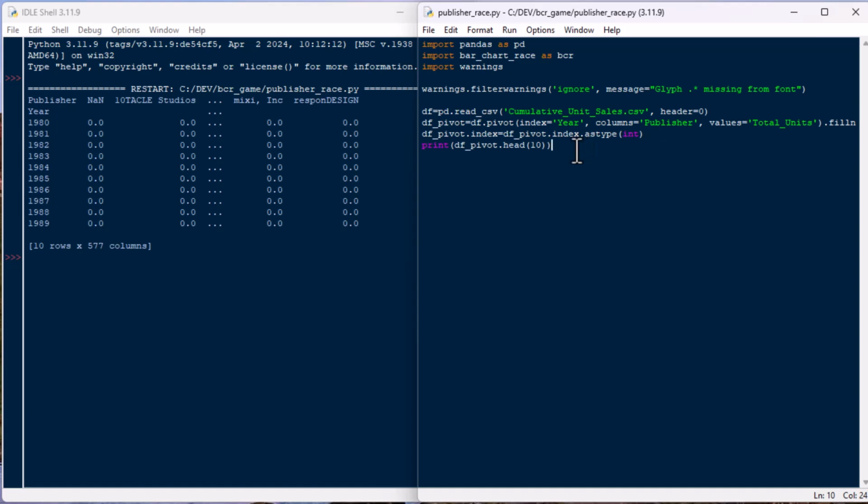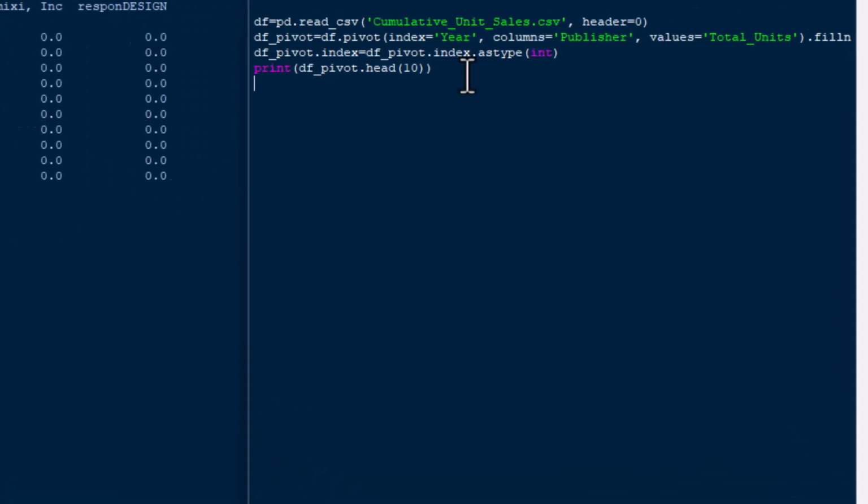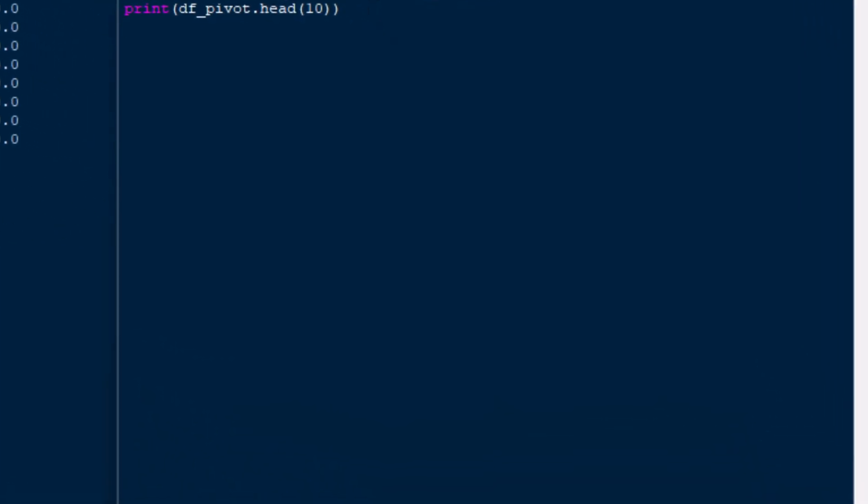And so from there, very, very simple, because all we're going to do essentially is a single command, which is going to instantiate the bar chart race and have it ingest our CSV.